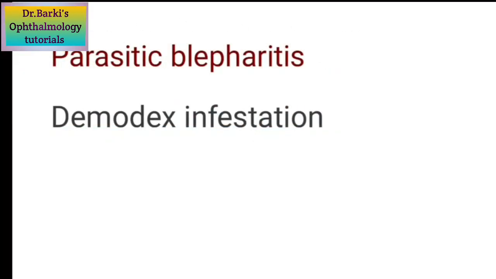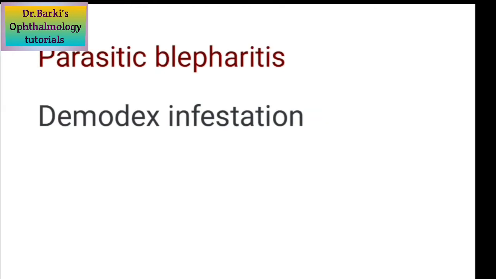So coming to parasitic blepharitis, we have Demodex infestation and Phthirus palpebrarum infestation. Coming to Demodex infestation, this blepharitis is nothing but a reaction to the extremely common hair follicle and sebaceous gland dwelling mite, that is Demodex. It has two varieties: Demodex folliculorum longus, which leads to anterior blepharitis, and brevis, which leads to posterior blepharitis. These also form cylindrical dandruff-like scaling around the eyelashes, which can be seen on slit lamp examination with almost 16x magnification.